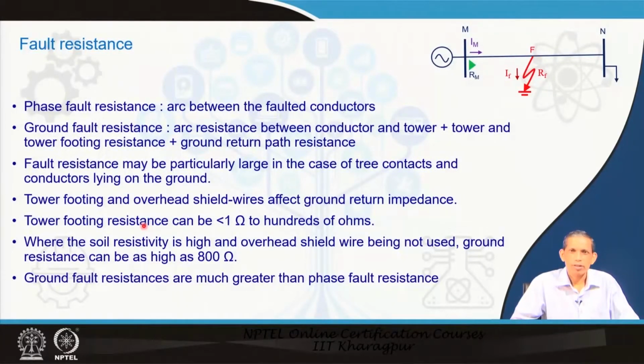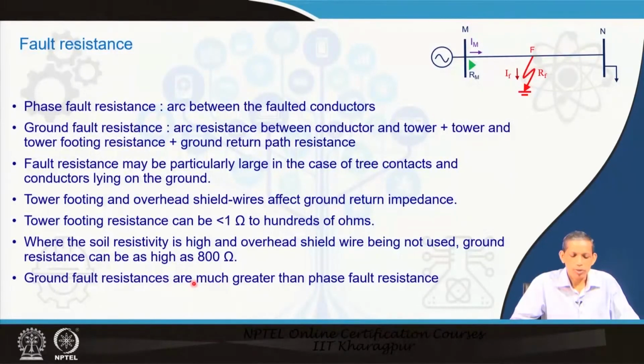Tower footing resistance can typically be small, less than 1 ohm to hundreds of ohms, depending upon the arrangement and the soil resistivity and so on. When soil resistivity is high and overhead shield wires are not used, in special cases, ground resistance can be as high as 800 ohms. But typically, for a high voltage line it can be confined to 5 ohm, 10 ohm, 20 ohm, 30 ohm, but the situation says that there can be hundreds of ohms also.